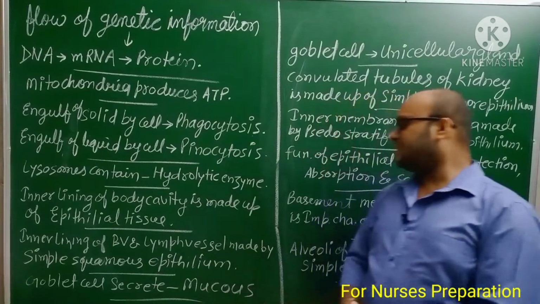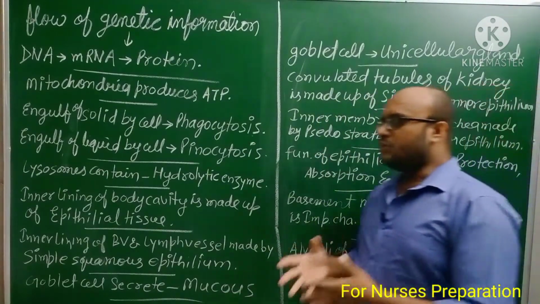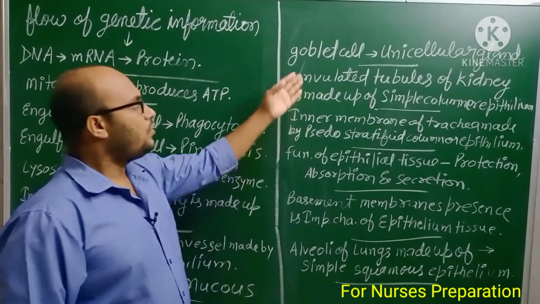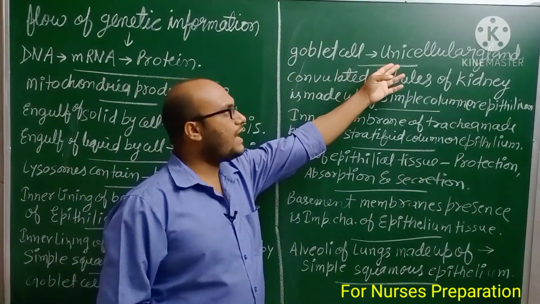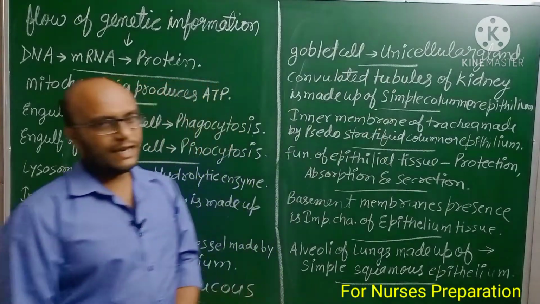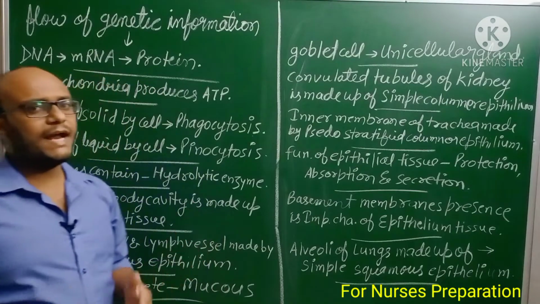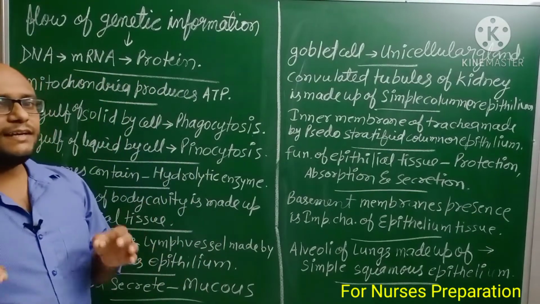Goblet cells secrete mucus. Mucus is secreted by goblet cells. Goblet cells are also known as unicellular glands or single cell glands.